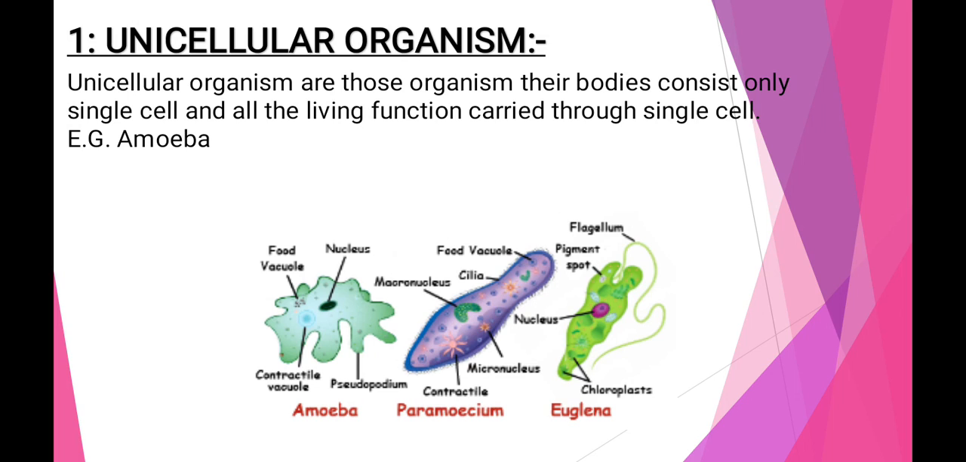Now we will discuss the unicellular organisms. Uni means single. Unicellular organisms are made up of a single cell and all their living functions are carried out through the single cell. Here you can see that amoeba, paramecium, euglena, all of these are examples of unicellular organisms.